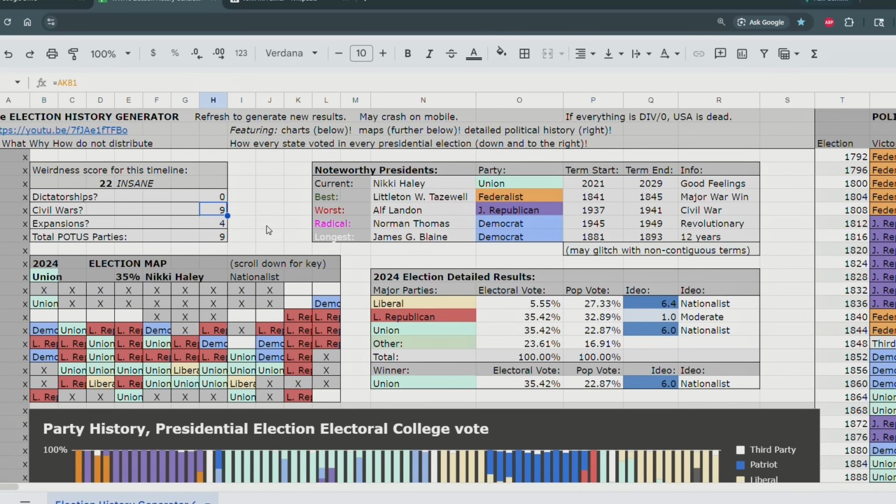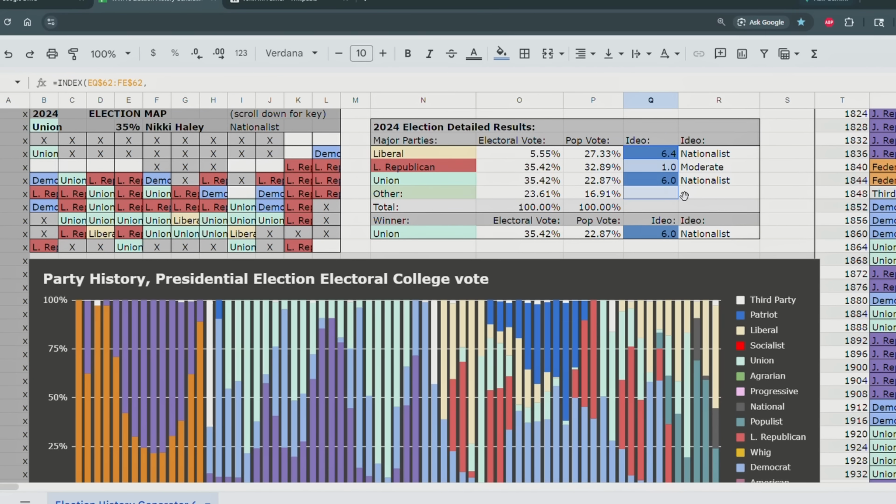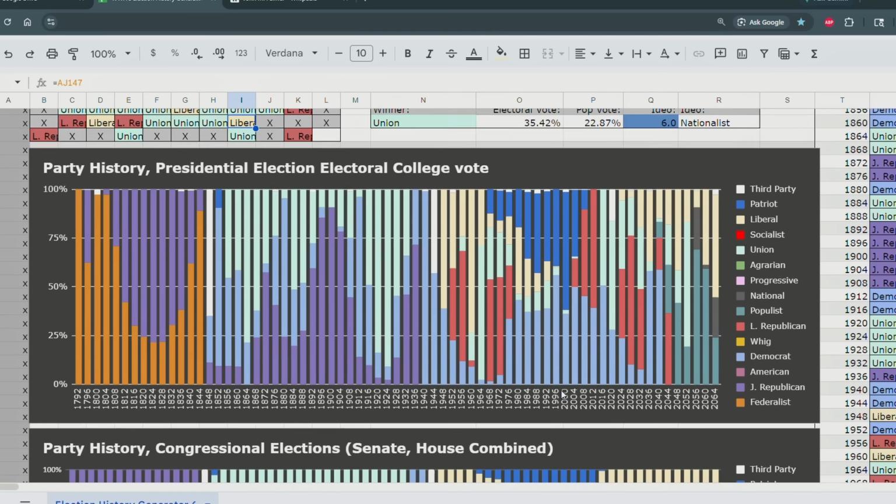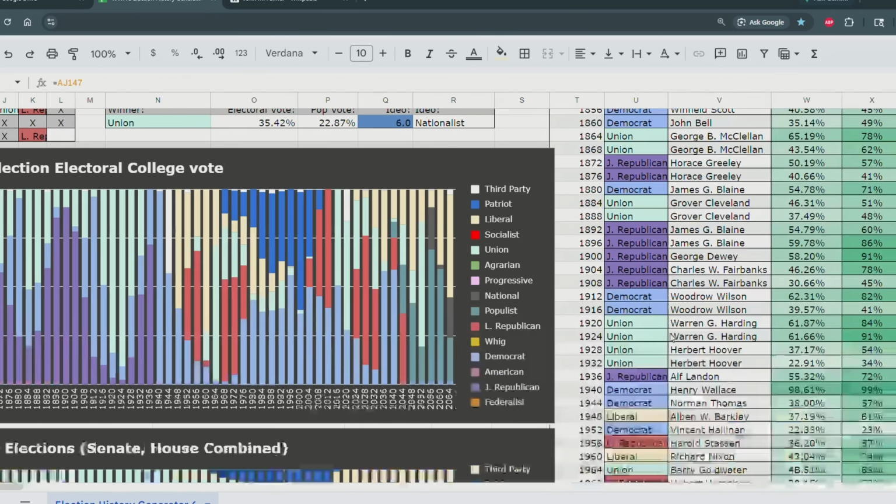Nine civil wars in this timeline. Oh my god. Okay. Yeah, okay. And both parties are very radical. We got a nationalist party and another nationalist party and a more moderate party. The more nationalist party is led by Nikki Haley. So for whatever reason, I think the Liberal Party might be too radical for these conservative states. So the Liberals win like Georgia, which in this timeline is very conservative. Look at that. It's so very chaotic. I bet you there's a bunch of civil wars happening over the past century.